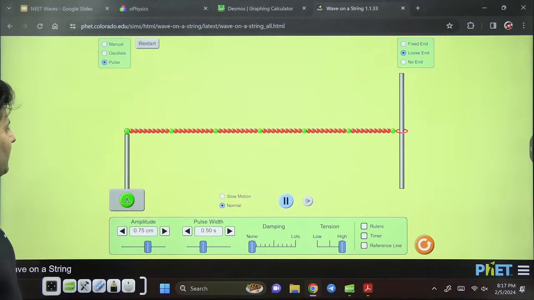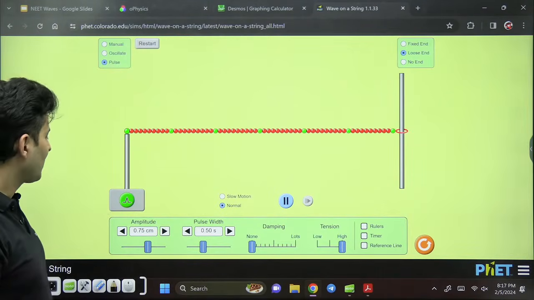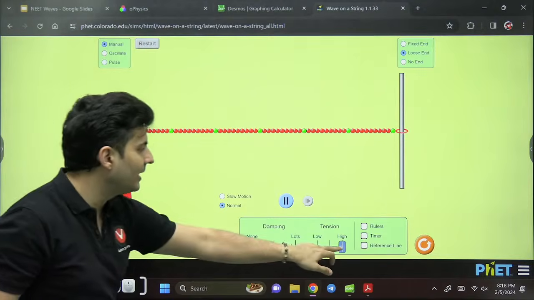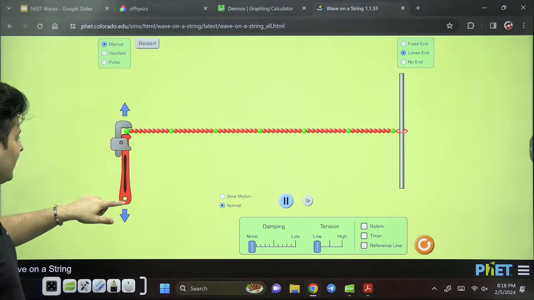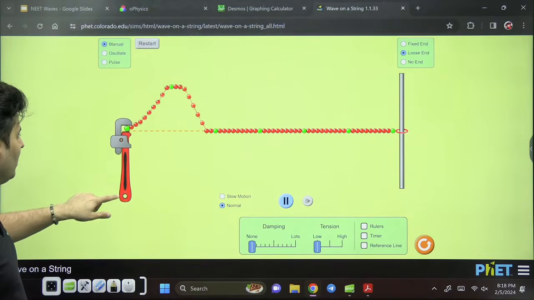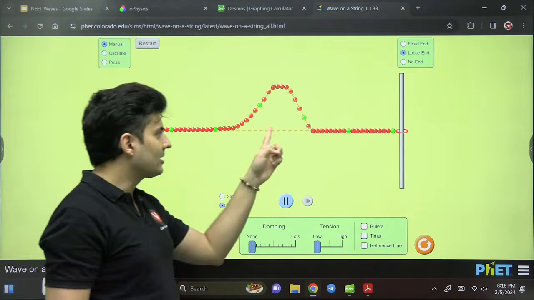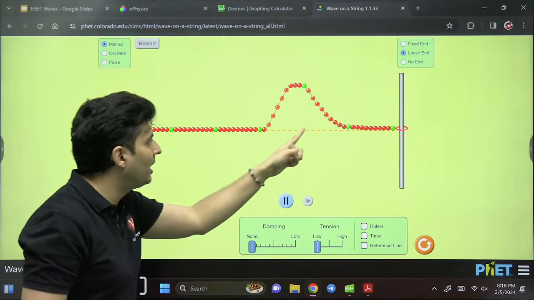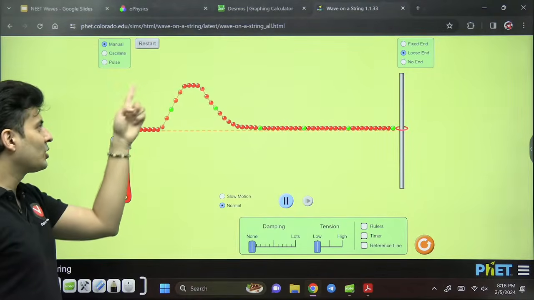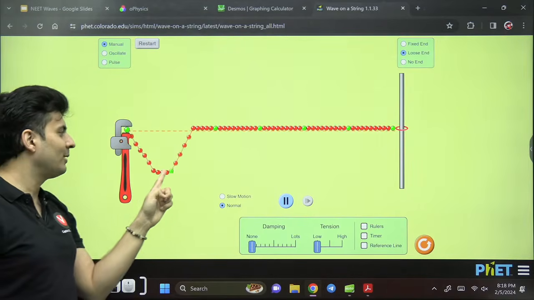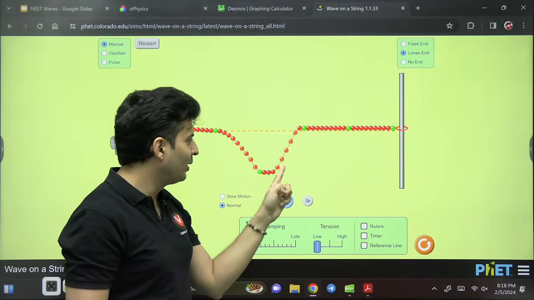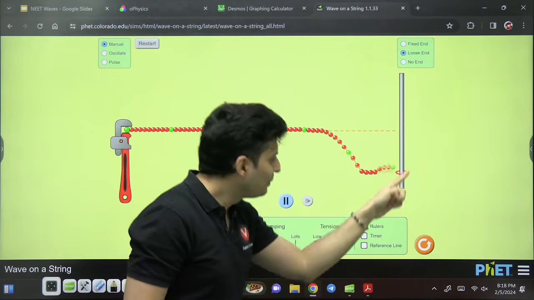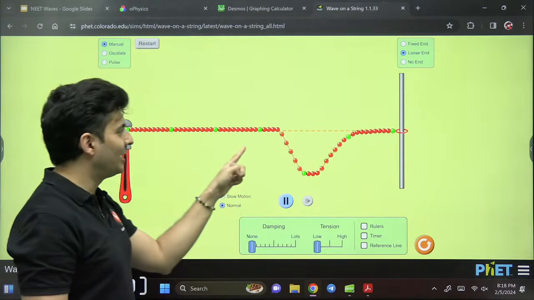Let's create a pulse. Wow. Oh, it came back as a crest. Okay, this was quite fast. Let's do it a little bit slowly so that we can see it. Crest, crest, crest. It went till there, came like this, but this is fixed, so I think it will go as a trough. Yeah, perfect. It is going till here. Big trough. Okay, it came back.